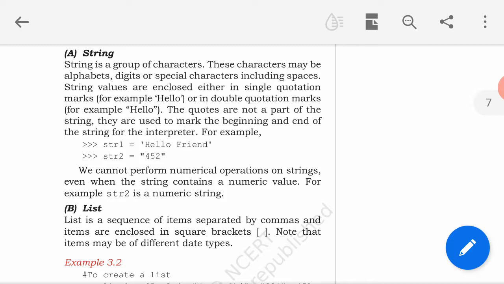Another example, str2 is equal to 452. Here 452 is a string because it is enclosed in quotation marks, double quotation or single quotation, anyone. It means now 452 is not an integer, means we cannot perform numerical operations on this because it is now acting as a string.